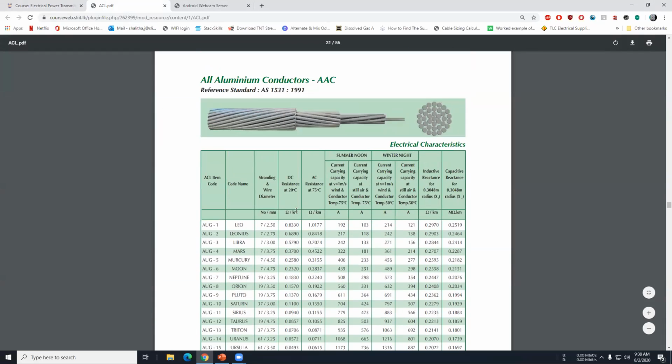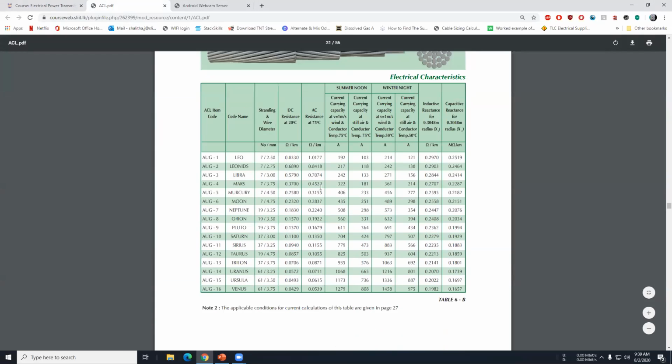I hope all of you can see this. Till now, are you seeing the document? Yes, sir. Okay. So we are going to refer to this document throughout all the calculations we are going to do in this lecture.